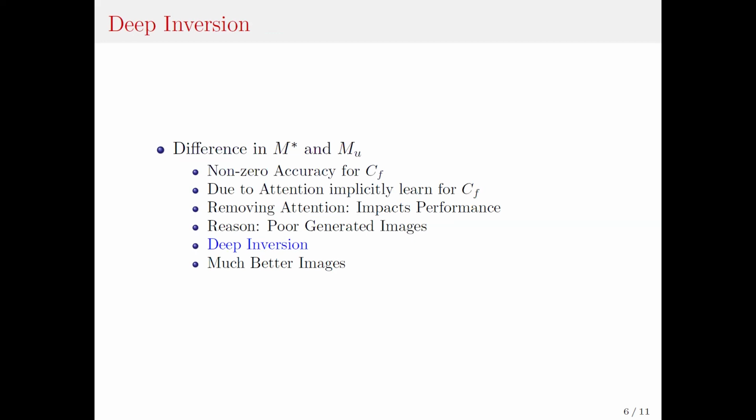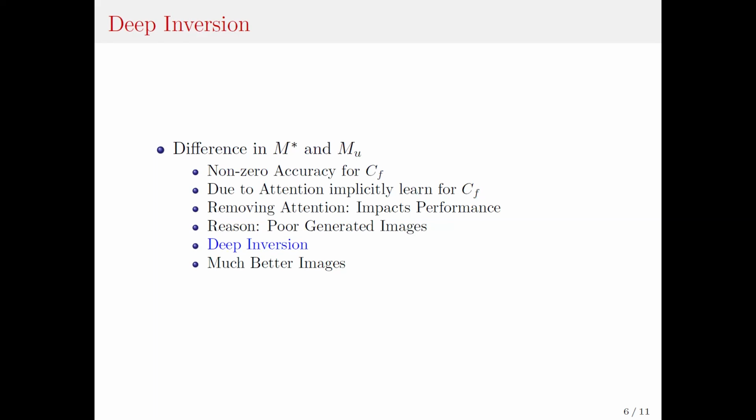We realized that this was because of the attention being computed with the teacher's inner layers. This implicitly helped the student model learn information regarding the forget class and hence gave a non-zero accuracy.